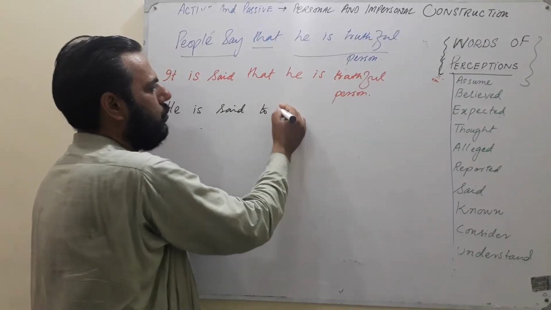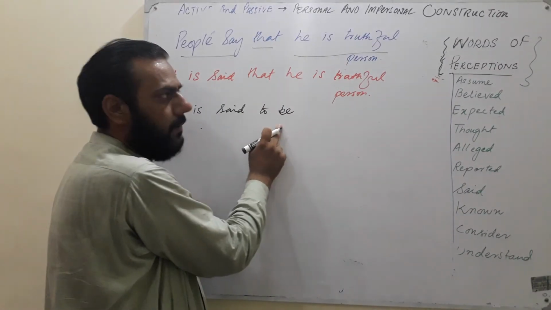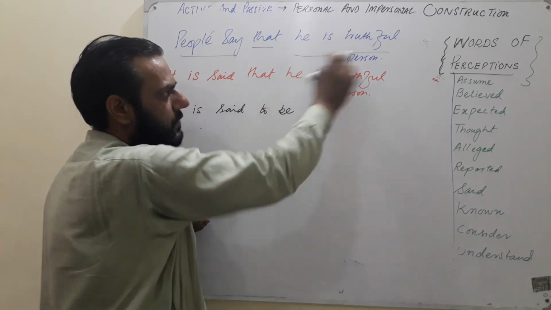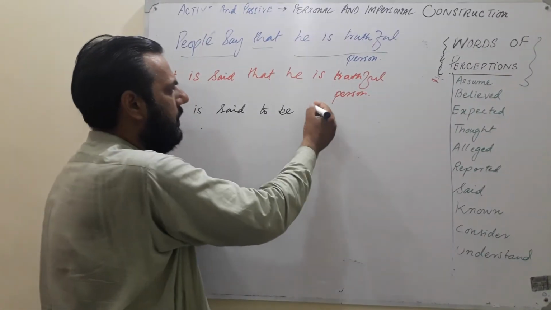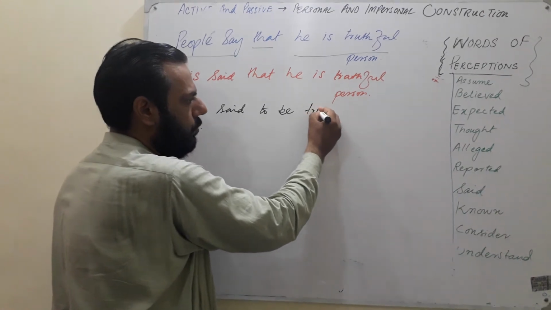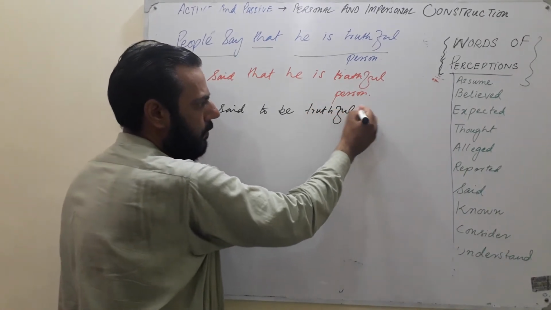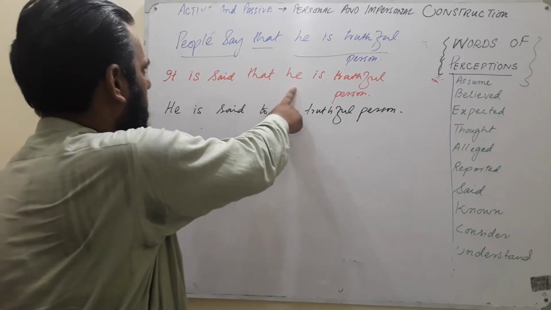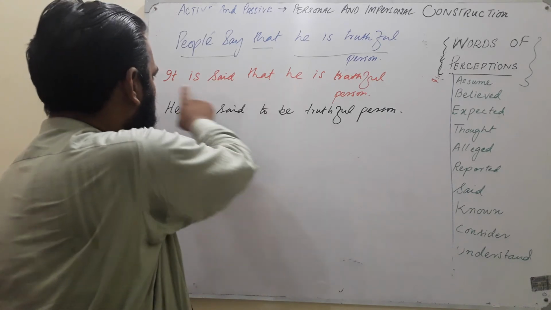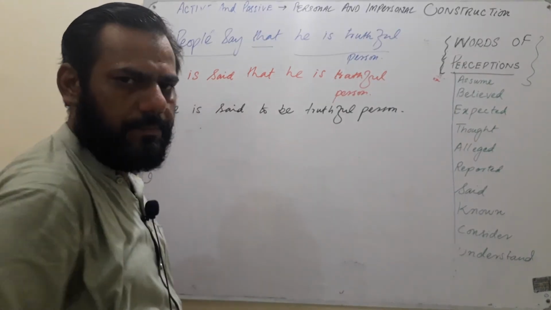So to be is required here, because you are going to join this to the rest of the sentence, that is a state of being. To be a truthful person. So this is the example of impersonal, and that is personal.